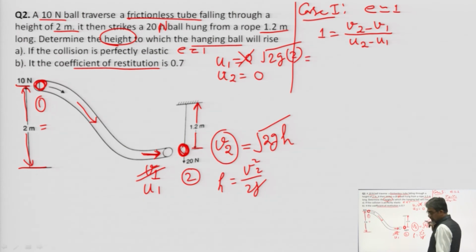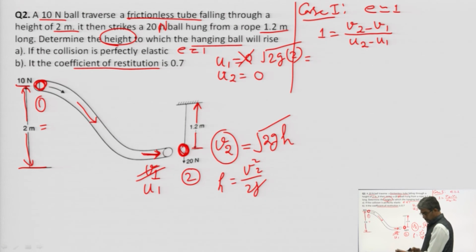You can calculate it as the square root of 4 into 9.81.